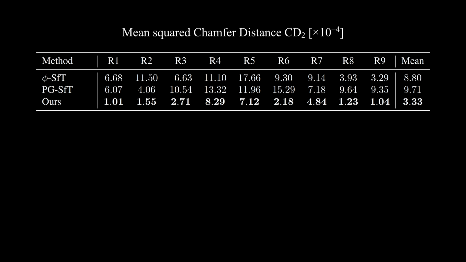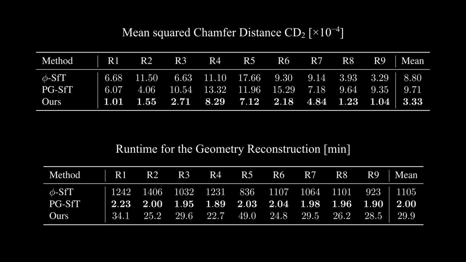On average, our method reduces the 3D reconstruction error by a factor of 2.6 and 2.9 compared to the other methods. With an average reconstruction time of 30 minutes per scene, we are also much faster than phi-SFT but slower than PGSFT. The latter one was designed to work as quickly as possible at the cost of overly smooth reconstructed geometries. Our method now combines high-quality reconstructions with a moderate runtime.